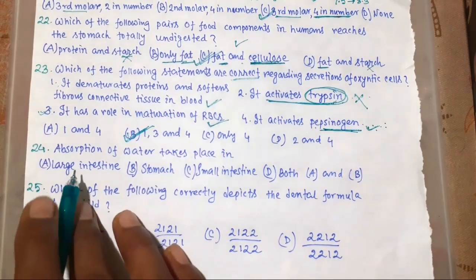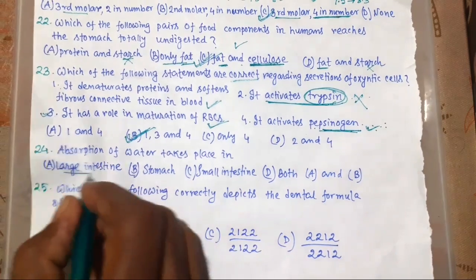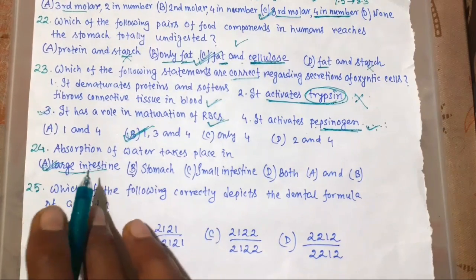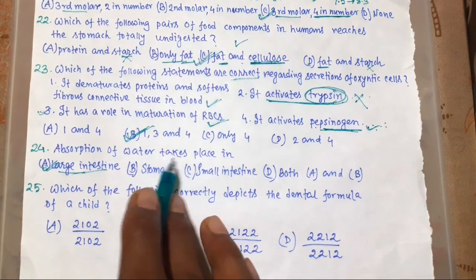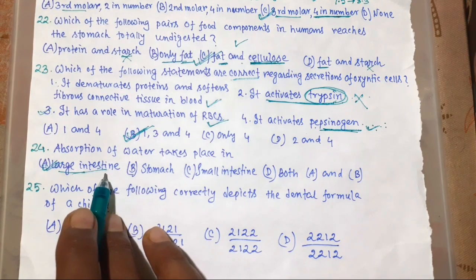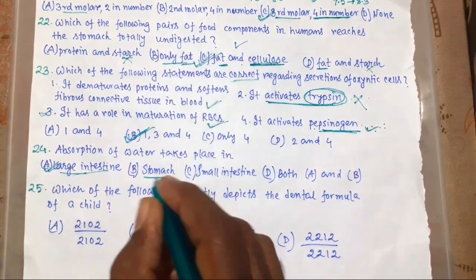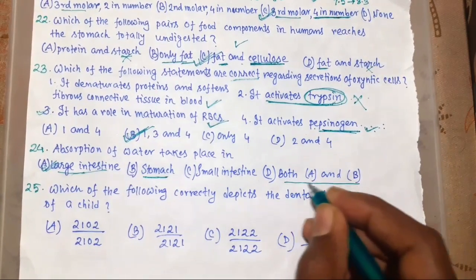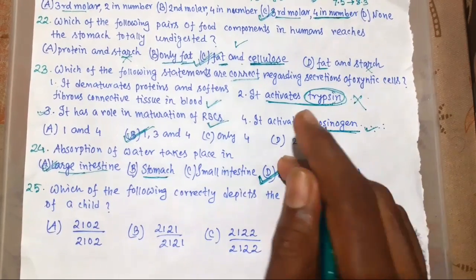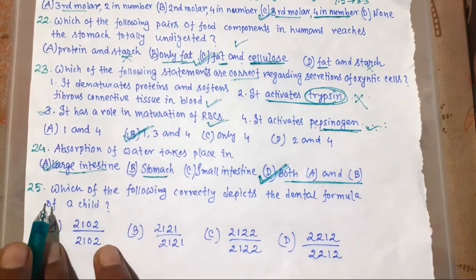Now 24. Absorption of water takes place in large intestine? Obviously, because we know maximum amount of water is absorbed in large intestine, and there is also absorption of water in stomach. So the answer is both A and B, not only large intestine but also stomach. So answer D.